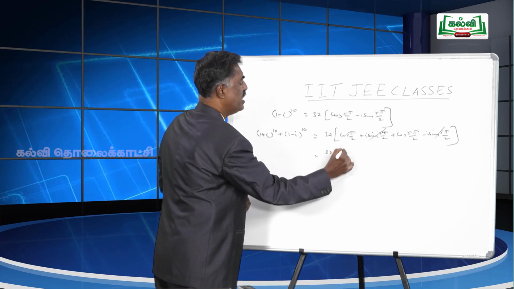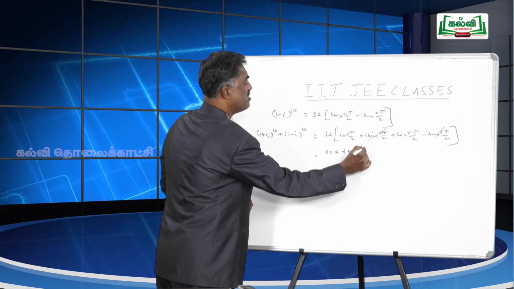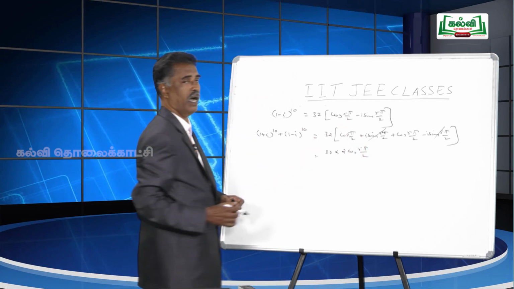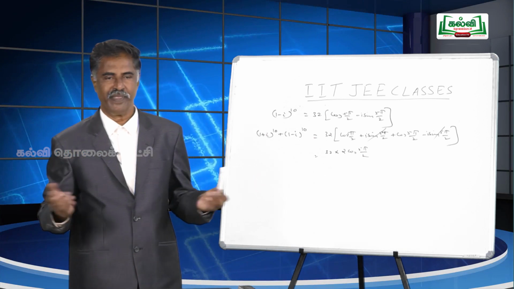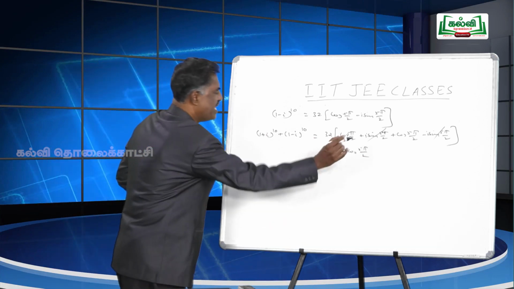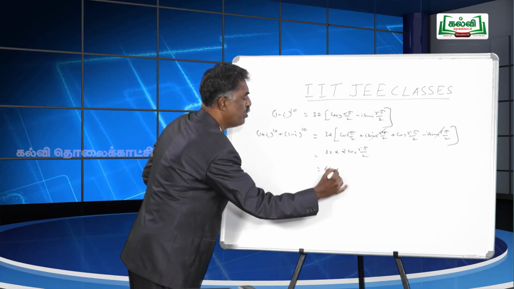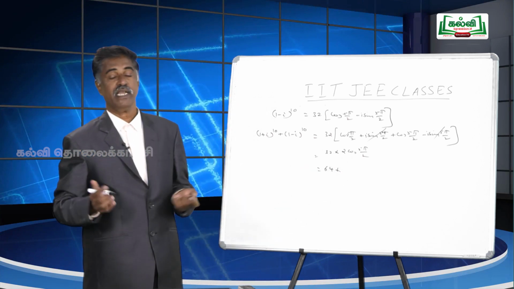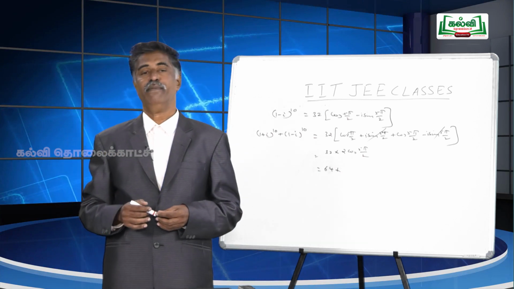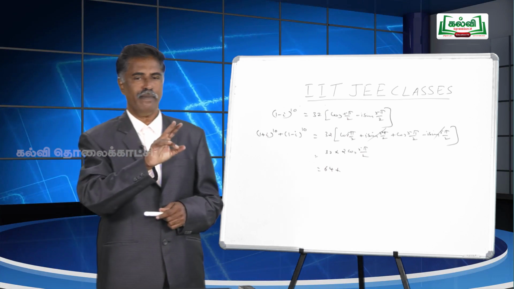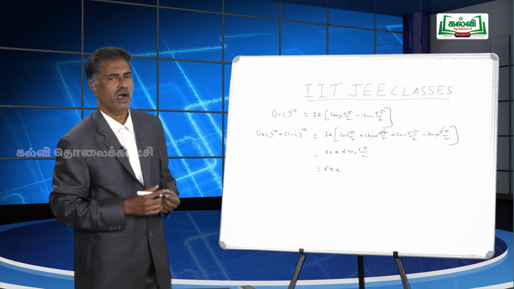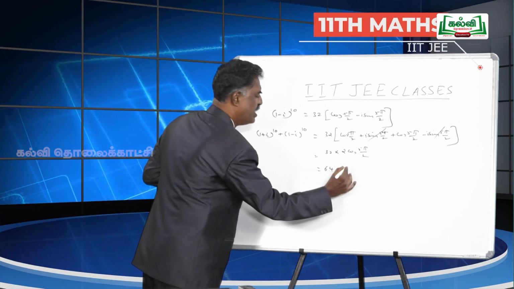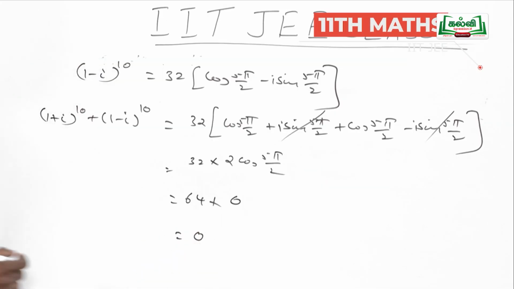So, 32 into 2 times cos 5 pi by 2, and you know cos pi by 2 is 0. So, totally it becomes 64 times cos of an odd multiple of pi by 2. Of course, an even multiple becomes 1 or minus 1, but an odd multiple of pi by 2 always gives 0. So, 64 into 0, the answer is 0.